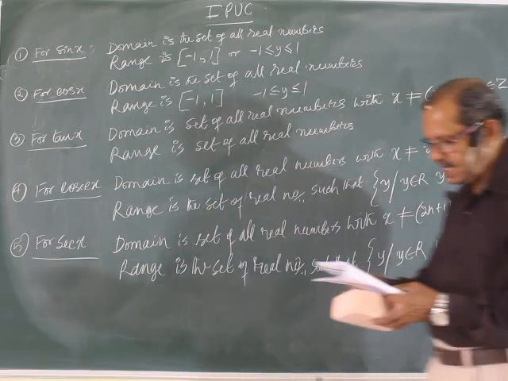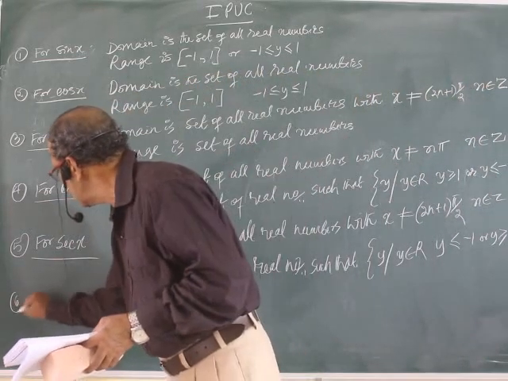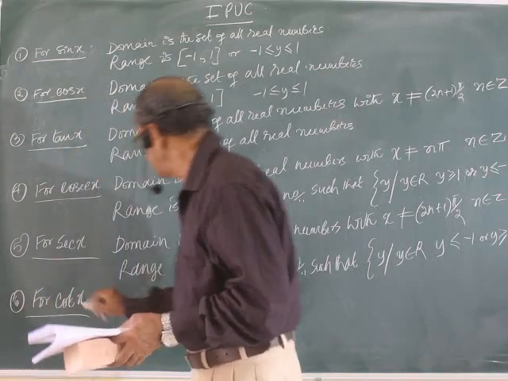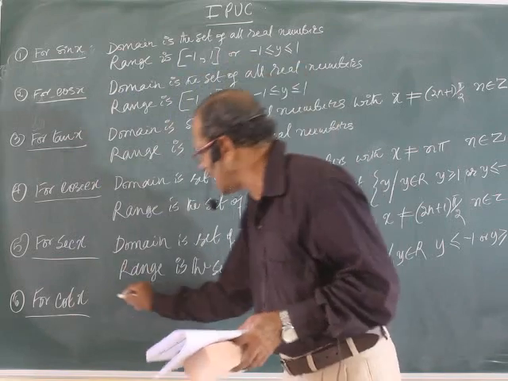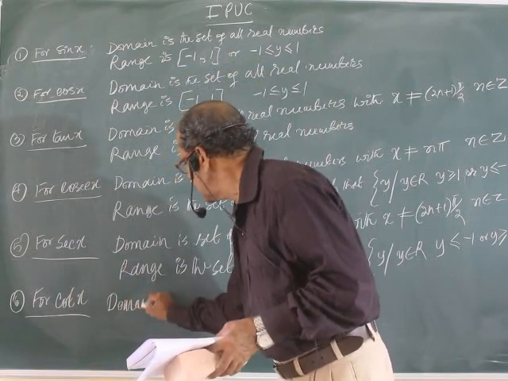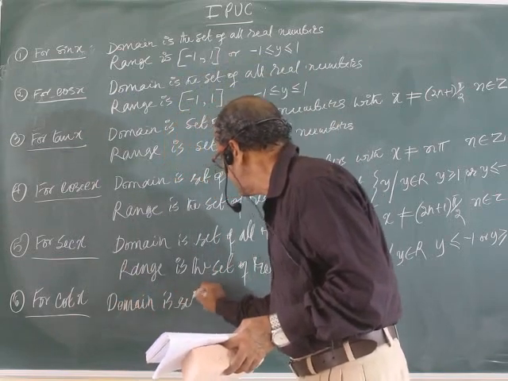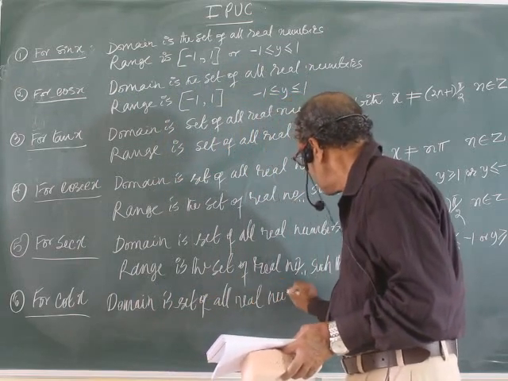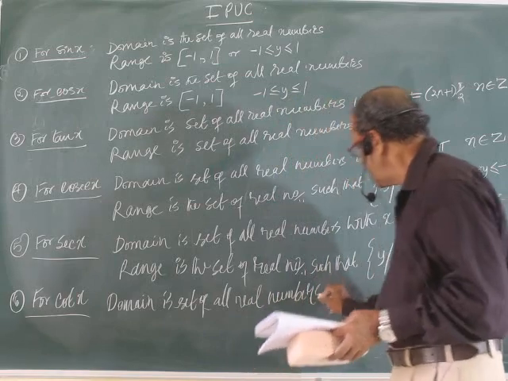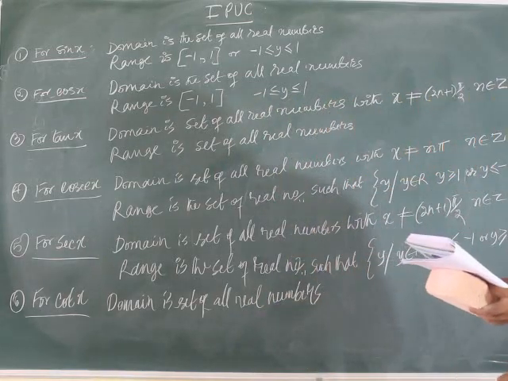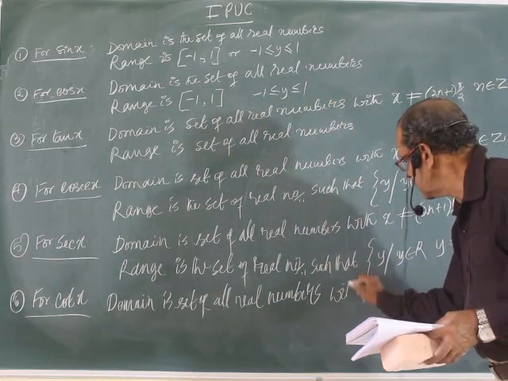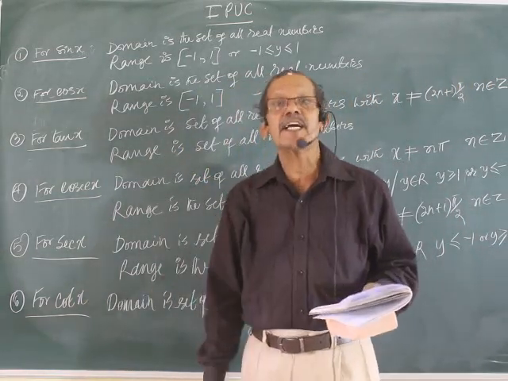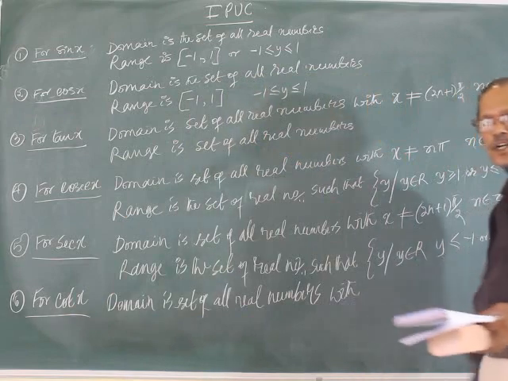And the last one is for cot x. Domain of the function is the set of all real numbers with, since cot x is cos by sine, the denominator sine x must not be equal to 0.